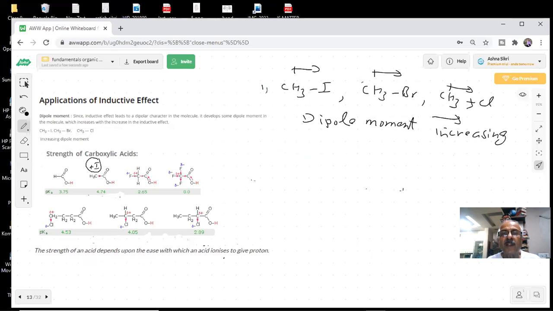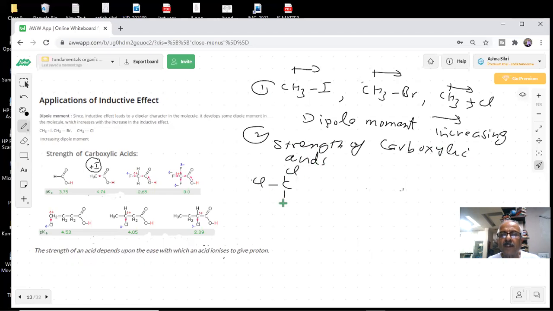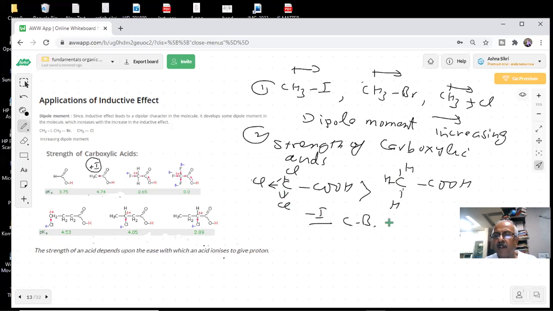And further, you will see strengths of carboxylic acids. Very important effect, students. If I have CCl3COOH and if you have CH3COOH, which will be the stronger acid, students? Which is a stronger acid? Sir, the Cl one. This is stronger because of the minus I effect. The conjugate base will be stabilized.